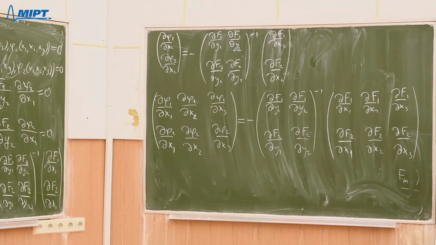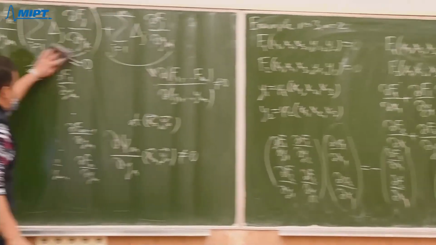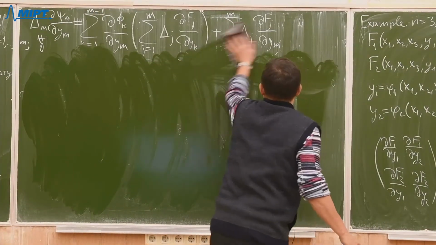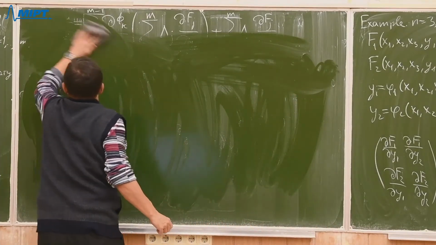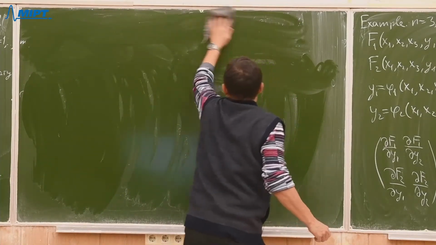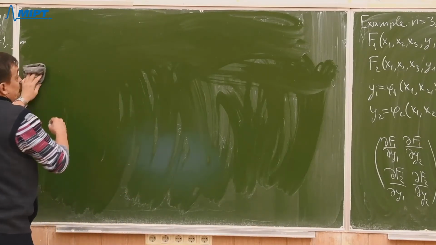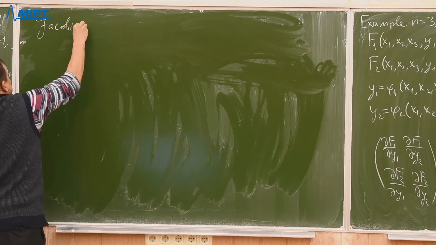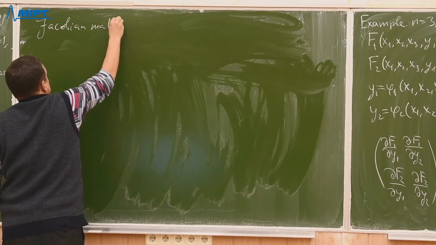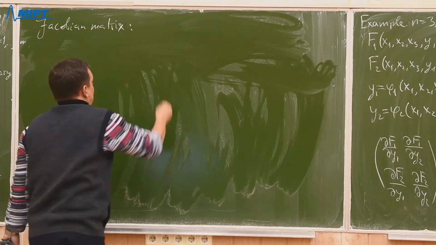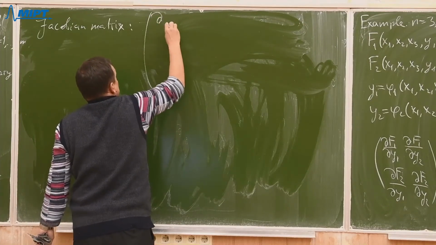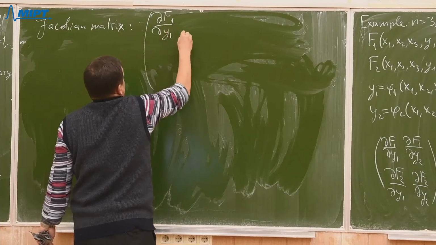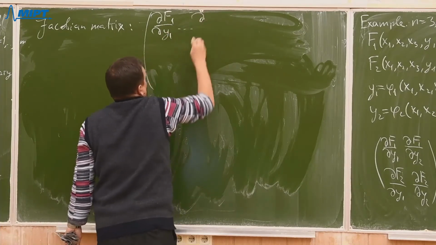So in general, let me first give a definition, a notation better to say. The Jacobian matrix is that one, which appeared before. It was just the Jacobian, the determinant of that matrix.